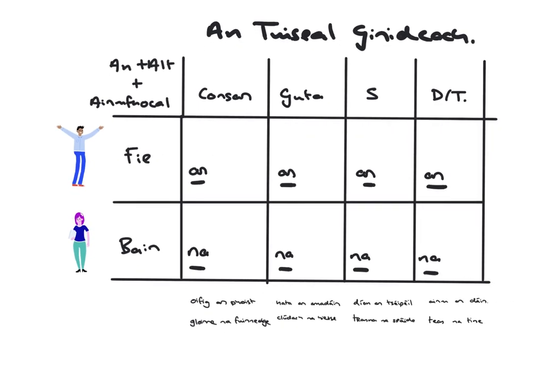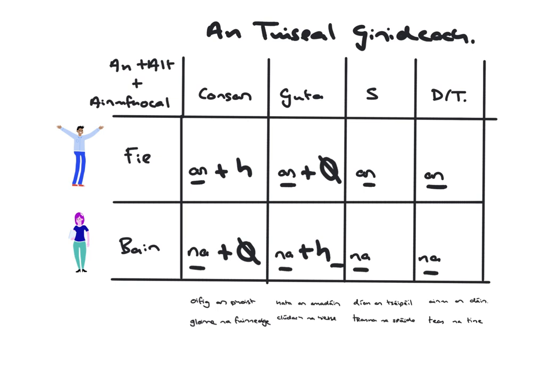Now we look at our examples. Ifig an fhuisce. So nothing happened to it in the Tuiseal Ainmneach, but in the Tuiseal Ginideach it gets an H. Glaine na fuinneoige. That got an H in the Tuiseal Ainmneach, now it gets nothing, so it changes back. Ata an t-amadán, an t-amadán changes to an amadáin, so nothing happens here at the start of the word. Na hÉireann, Irish, an Irish changes to na plus H, na hÉireann at the start of the word.